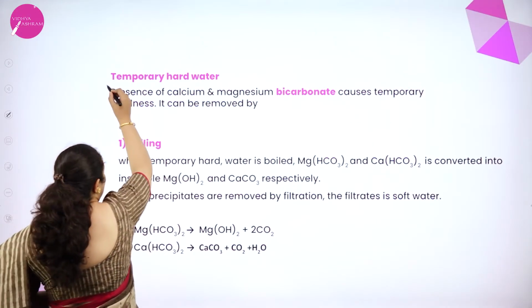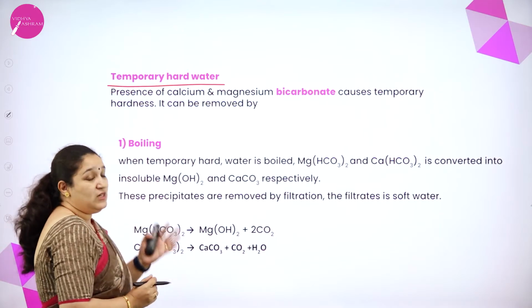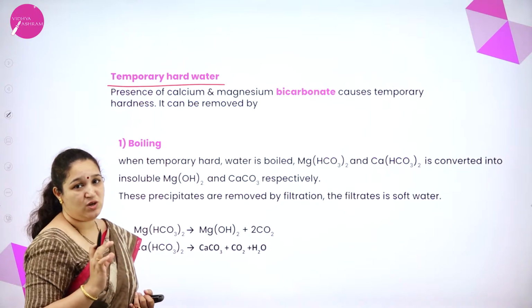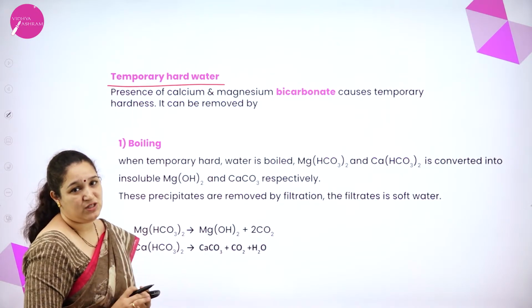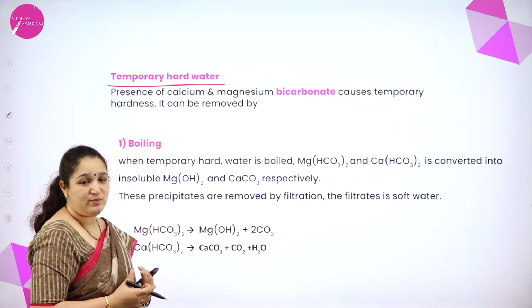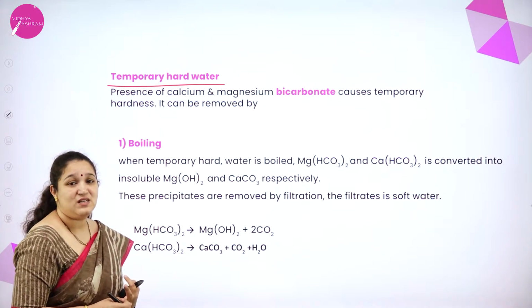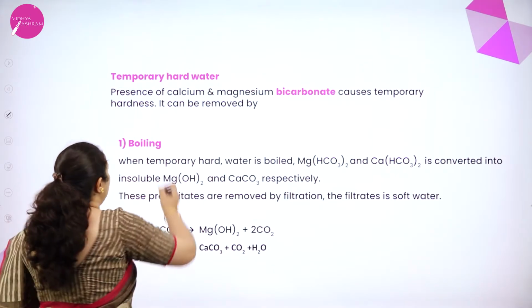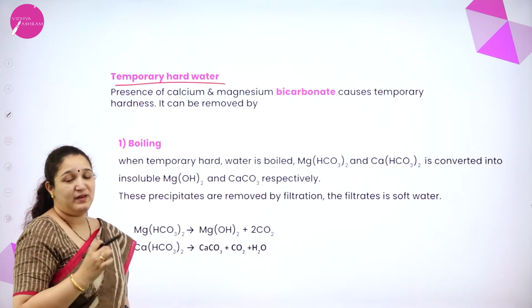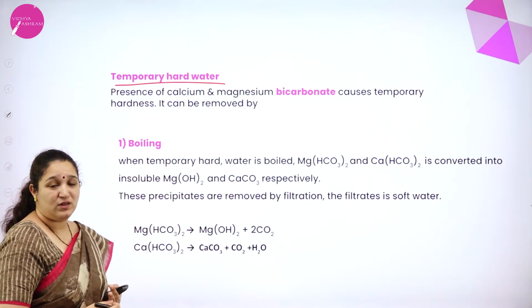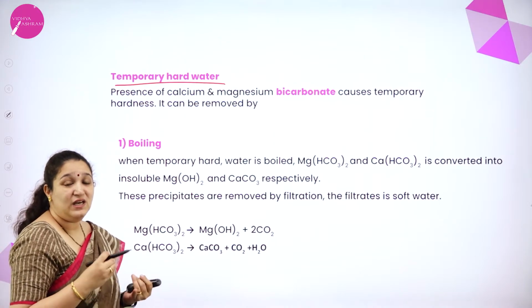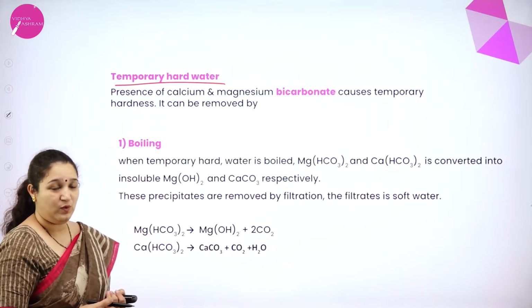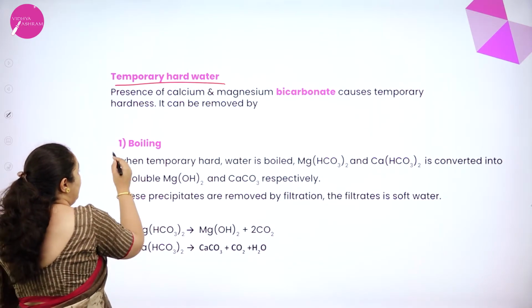First one we have is temporary hard water. Temporary hard water is that which has bicarbonate salts of calcium and magnesium. Usually there are soluble salts in hard water, isn't it? That is, calcium and magnesium salts. First we learn about temporary hard water or temporary hardness. Temporary hard water is that which contains the bicarbonate salts of calcium and magnesium dissolved in it. Okay. How do we remove temporary hardness?